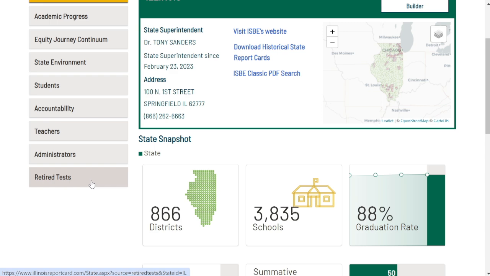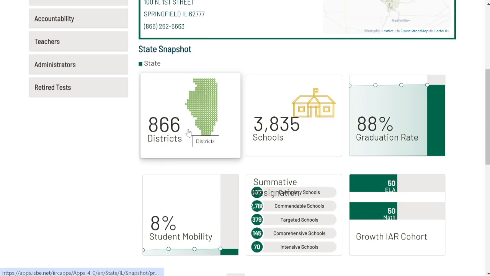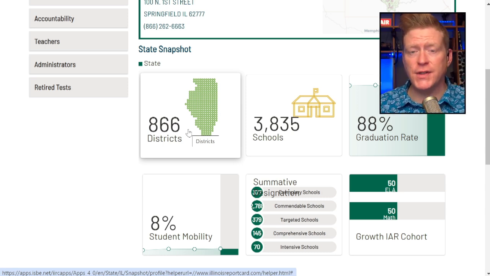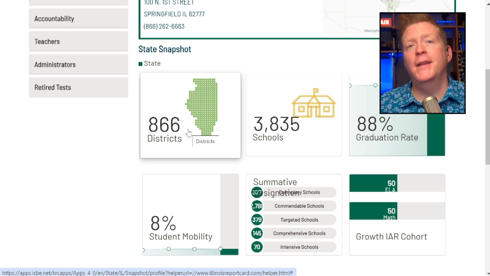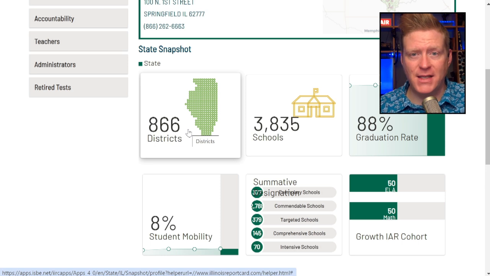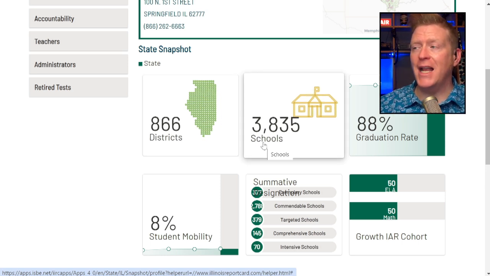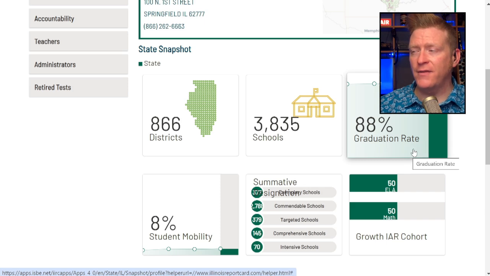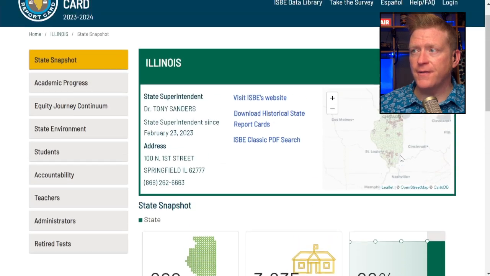retired tests. There are 866 school districts in Illinois. We always hear about Illinois having the largest number of local taxing bodies, and this is one reason, adding to the 7,000-plus taxing bodies in the state of Illinois. 866 school districts, 3,800 schools, with a graduation rate of 88%, and various other things found on that.